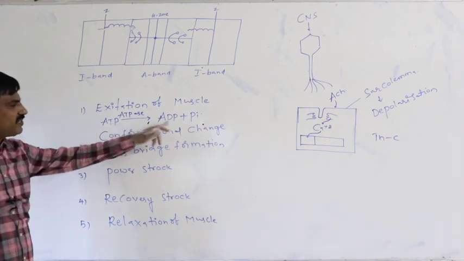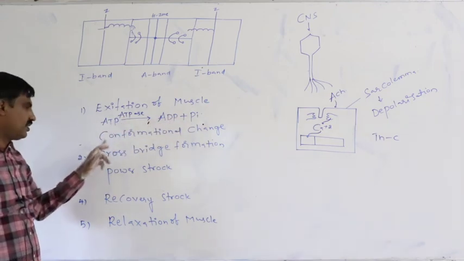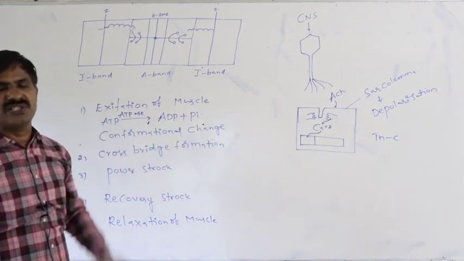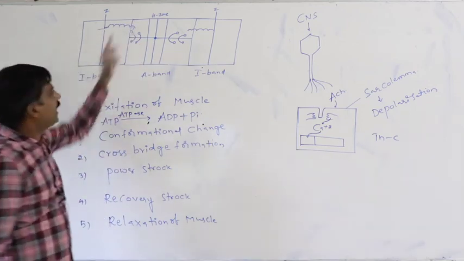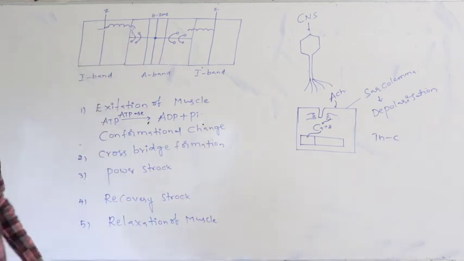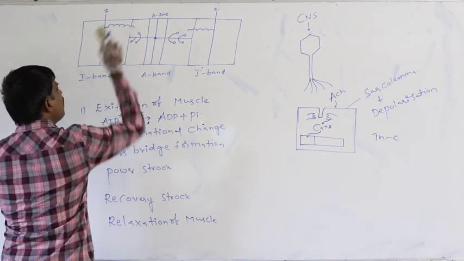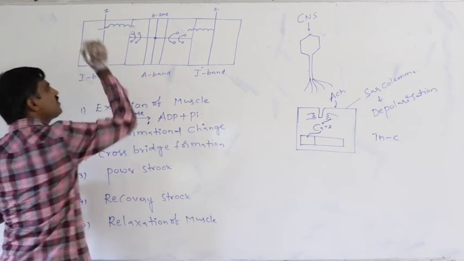One is that ATP is hydrolyzed into ADP plus Pi in the presence of ATPase. Second, conformational change means a structural change occurs. What does the structural change mean? The head of the myosin becomes elongated. Before the cross bridge formation, definitely the head of the myosin is like this.